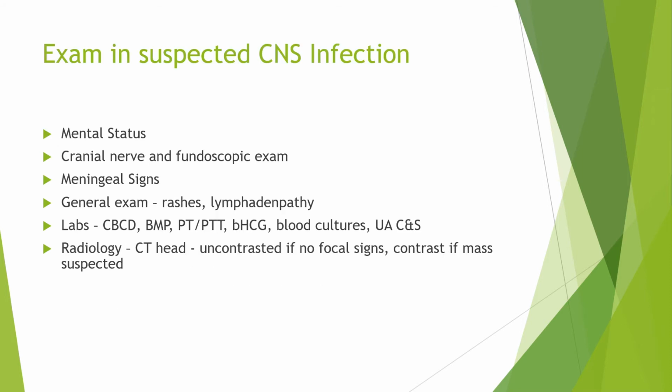As far as examination in suspected CNS infection, obviously we have to check mental status. We have to do cranial nerve and fundoscopic examinations. Meningeal signs should be elicited. In general physical examination, we have to look for rashes because in meningococcemia, most of the time there are skin rashes. We also look for lymphadenopathy, specifically cervical lymphadenopathy, because if the infection resides in the upper airways, throat, mouth, and ears, it can cause lymphadenopathy and can spread to the CNS.